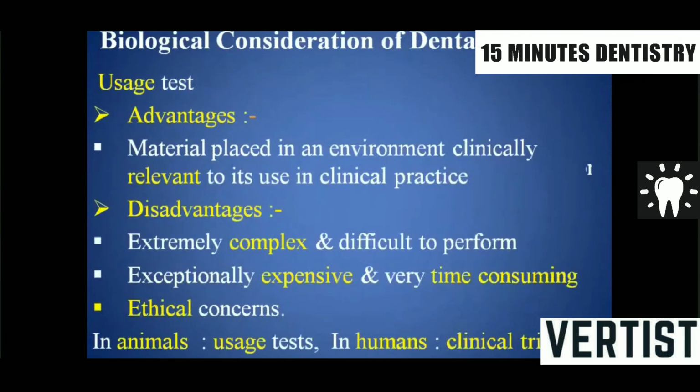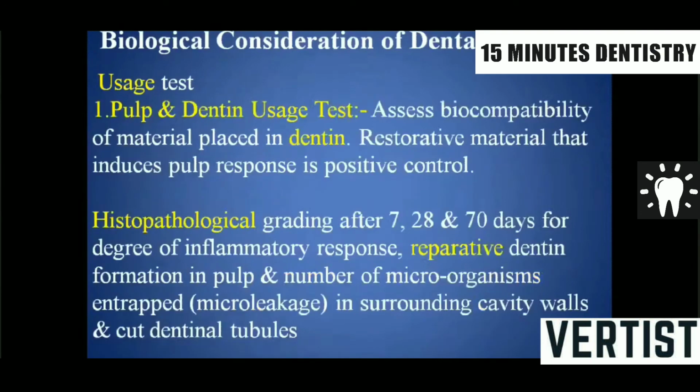Third one is the uses test. What are the advantages of the uses test? The material placed in the environment clinically is the most relevant to clinical practice. But it has some disadvantages: it is extremely complex and difficult to perform because of the ethical issues. It is exceptionally expensive and a very time-consuming method. In animals, it is called the uses test, but if it is done in humans, it is called controlled or clinical trials.